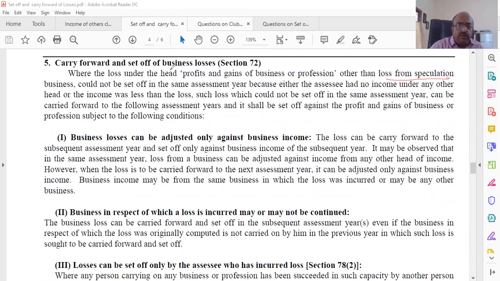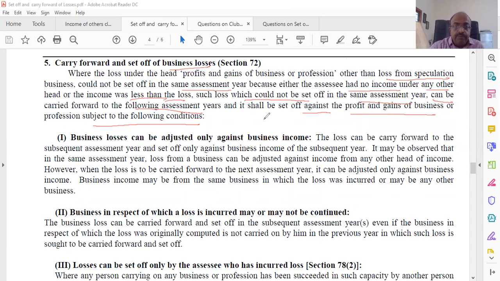This is called business loss. Could not be set off in the same assessment year because either the assessee had no income under any other head or income was less than the loss. Such loss which could not be set off in the same assessment year can be carried forward to the following assessment year and shall be set off against profits and gains of business or profession subject to the following conditions.